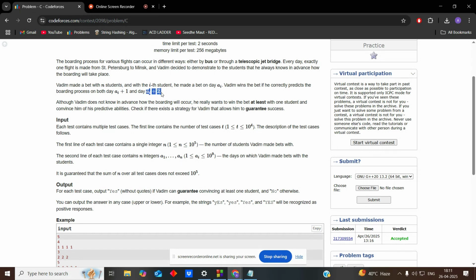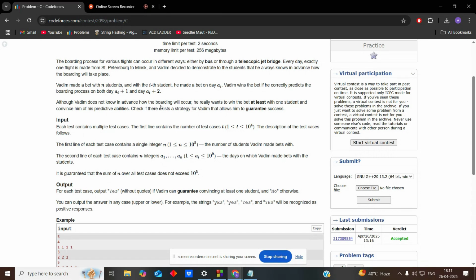Suppose he's betting on the third day, so he will say that on the fourth day people will come by bus, and on the fifth day people will come by jet bridge maybe. So if the prediction goes right, then he's going to win the bet, otherwise he's going to lose the bet.